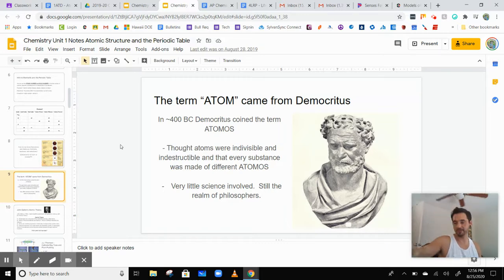This was made of different atomos. Everything was made of different atomos. There was very little science involved in this. It was still in the realm of philosophy. This idea really didn't hold too strongly for too long because people like Socrates and Aristotle still believed in the four elements, right? Earth, wind, fire, air. And that's not really the truth. But Democritus was the first guy to really come up with this.